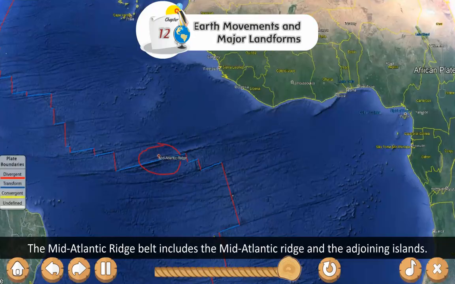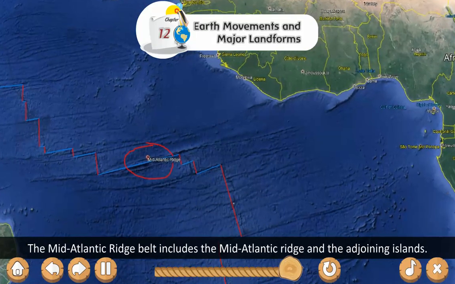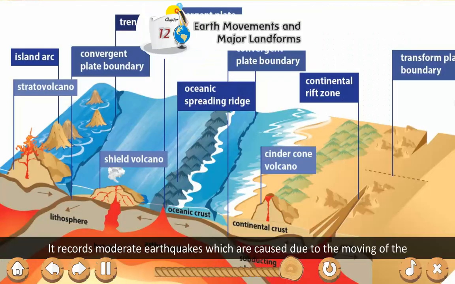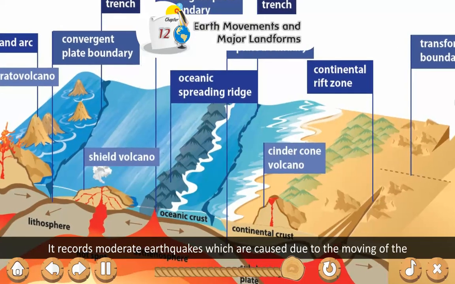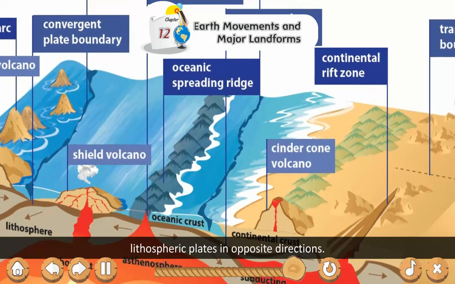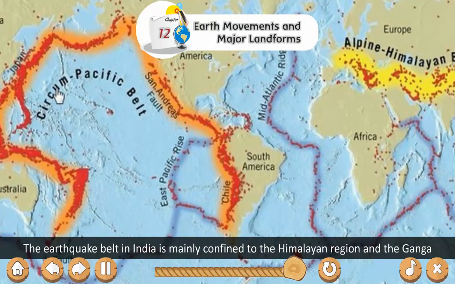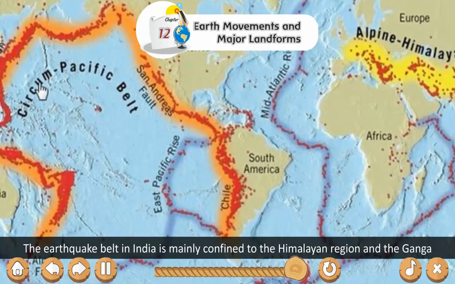Mid-Atlantic Ridge Belt. The Mid-Atlantic Ridge Belt includes the Mid-Atlantic Ridge and the adjoining islands. It records moderate earthquakes which are caused due to the moving of the lithospheric plates in opposite directions. The earthquake belt in India is mainly confined to the Himalayas region and the Ganga-Brahmaputra.